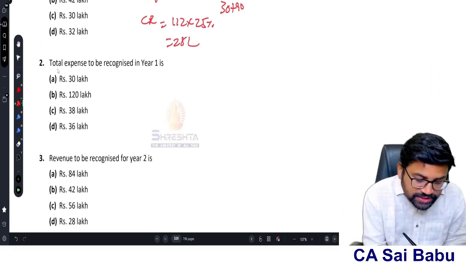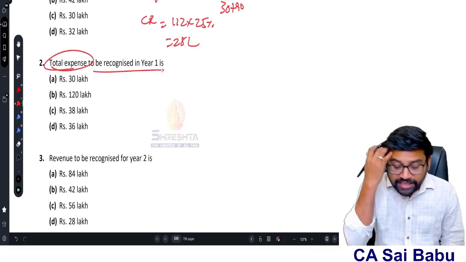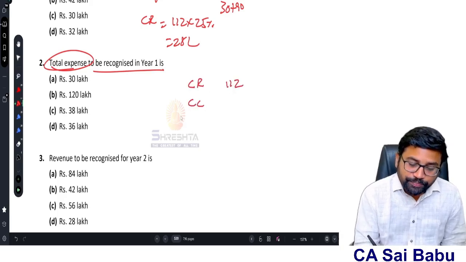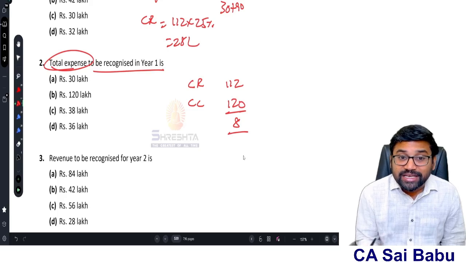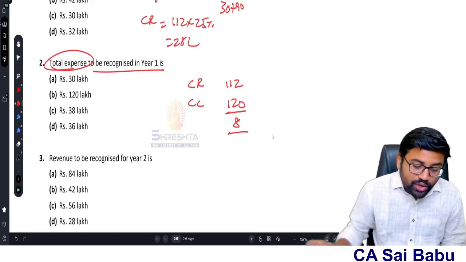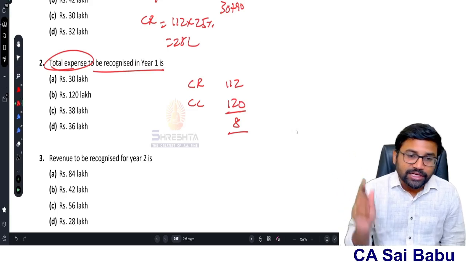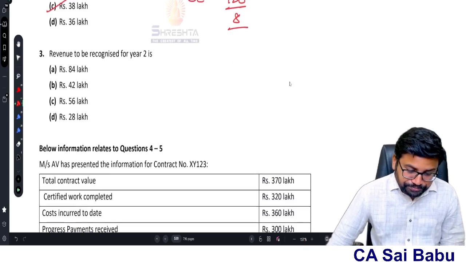Okay. What is the total expenses to be recognized in year 1? See here, what is the total contract revenue? 112. What is the total contract cost? 120. So what is the expected loss? 8. This has to be recognized as an expense immediately. And what is the total cost incurred? 30. So 30 plus 8, total 38 lakhs we need to recognize as expenses.